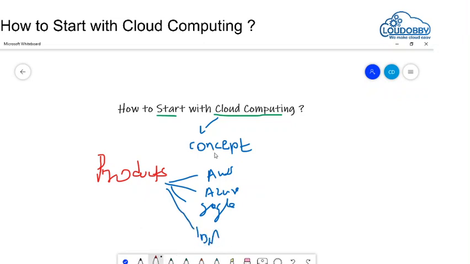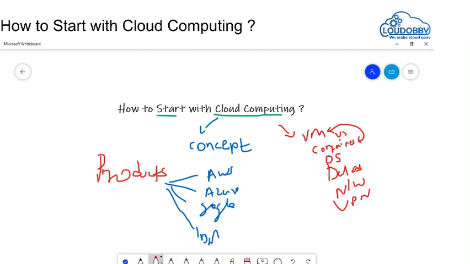To start with cloud, you also need to learn what a VM is and what a container is. These videos are also available on my channel, along with the difference between VM and container. Then some basics of operating system, some basics of database, and also basics of networking, and how you do VPN and DNS settings like Route 53. So these high-level basics you should know.